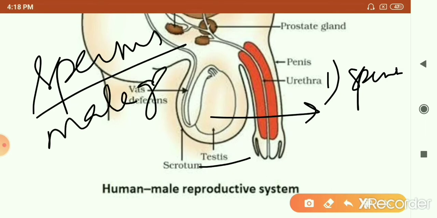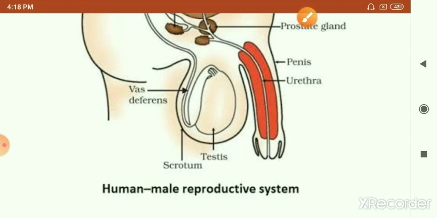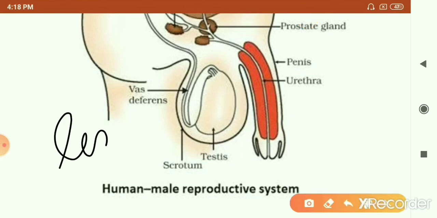These are produced at a time in millions, because the sperms have to come out of the male body and move into the female body. So in order to increase the chances of fertilization and survival, they are released in millions by the male at a time. The other function of the testis is to secrete a hormone called testosterone.